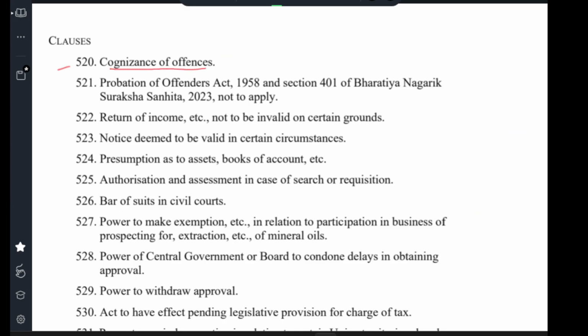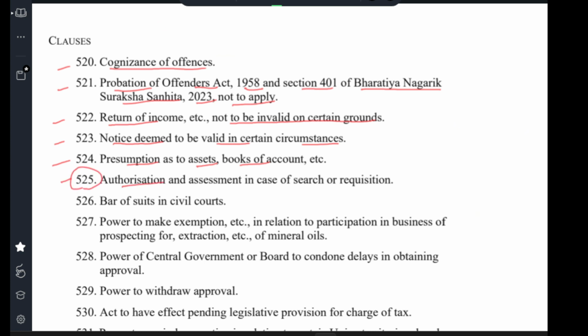Clause 520 cognizable offence. Clause 521 Probation of Offenders Act 1958 and Section 401 of Bharatiya Nagarik Suraksha Sanhita 2023 not to apply. Clause 522 return of income etc. not to be invalid on certain grounds. Clause 523 notice deemed to be valid in certain circumstances. Clause 524 presumption as to assets, books of account.